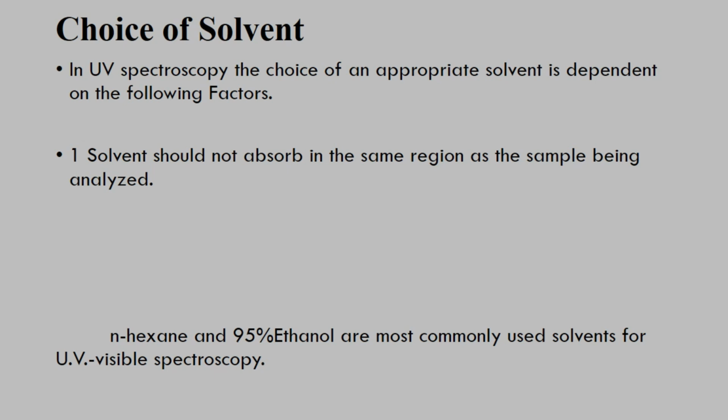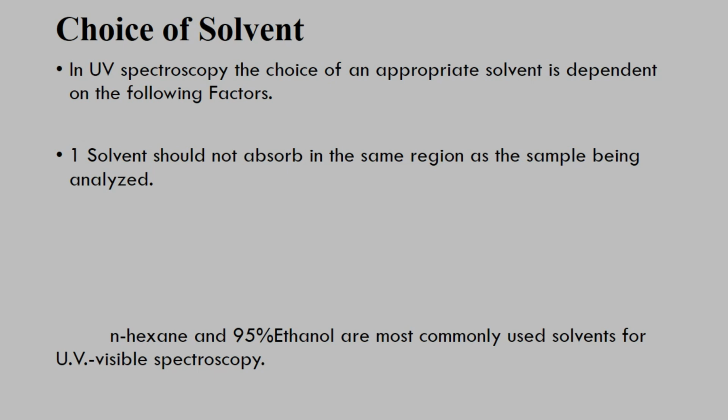Now the choice of solvent. In UV visible spectroscopy, the choice of an appropriate solvent depends on the following factors, because certain factors affect the analysis of our sample. So which are the factors? Start with our first point: the solvent should not absorb in the same region as the sample being analyzed. That means solvent and solute cannot both absorb the same wavelength of light, or we cannot get the same absorption maxima. Once they interfere with each other, it may affect the result when finding the sample absorption maxima.